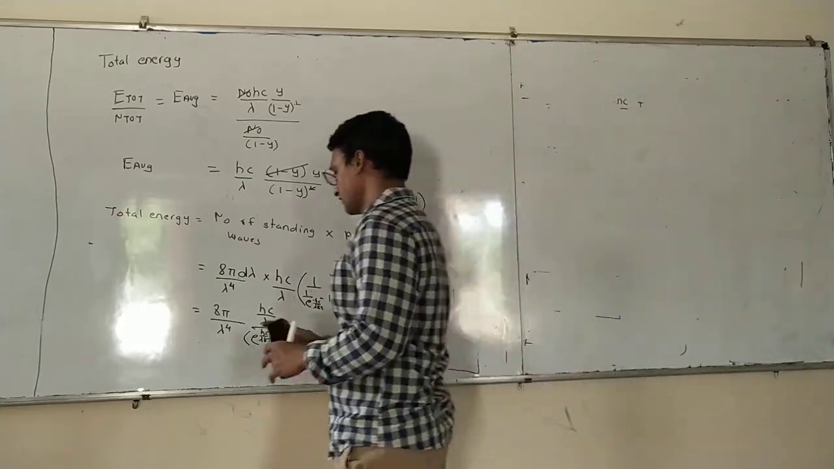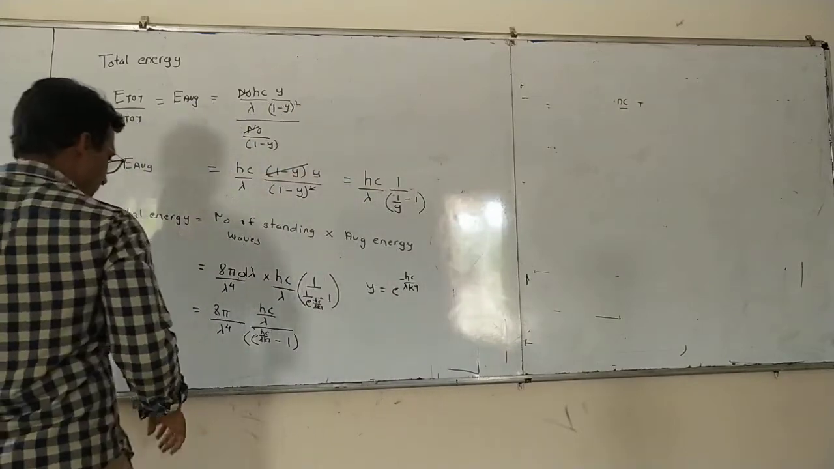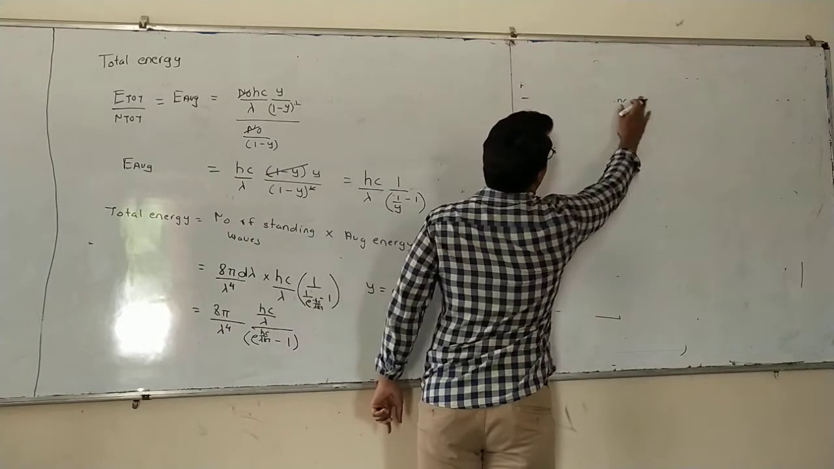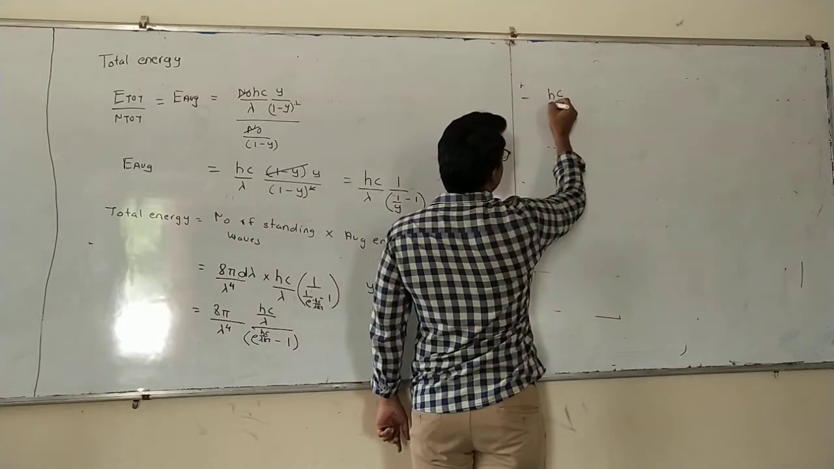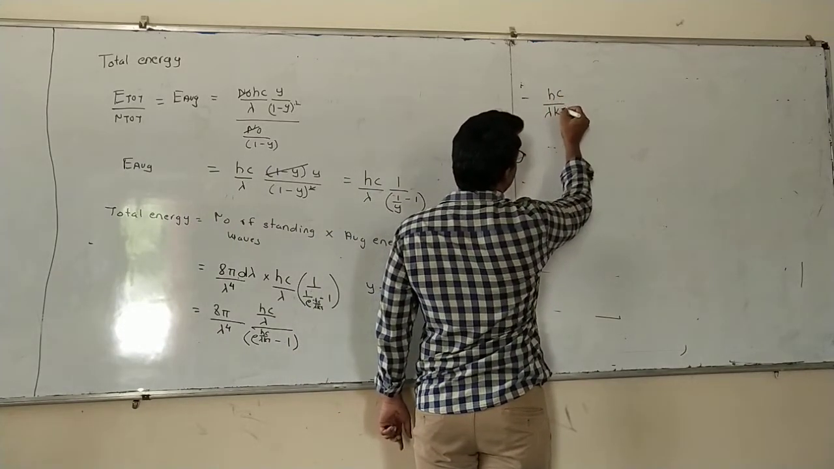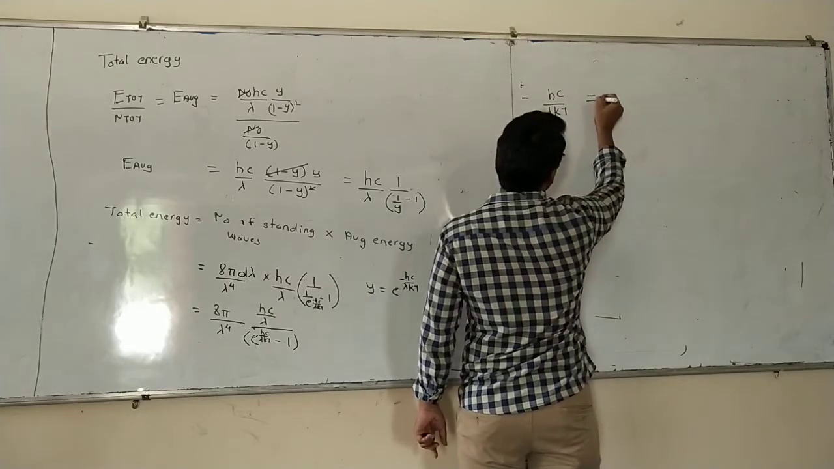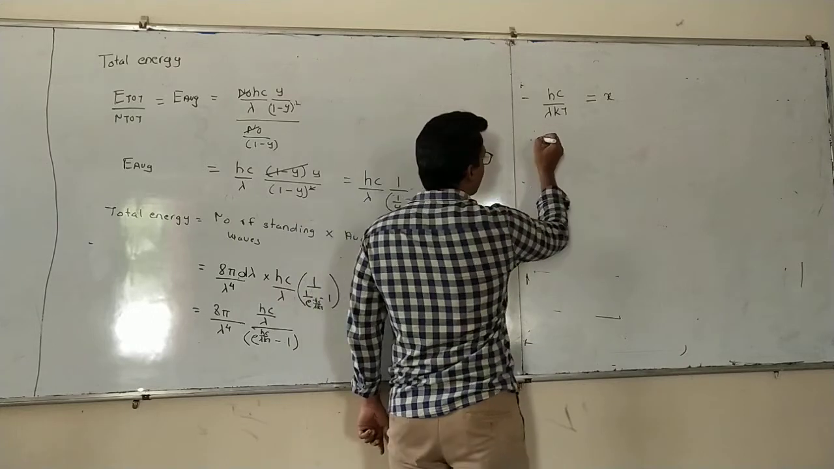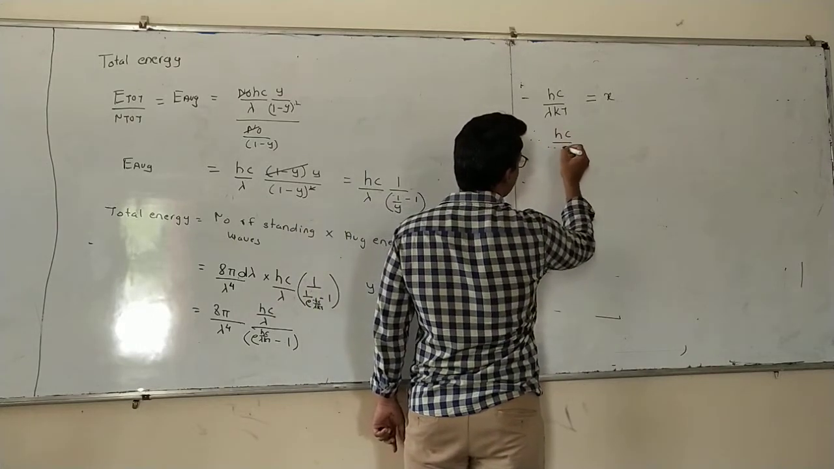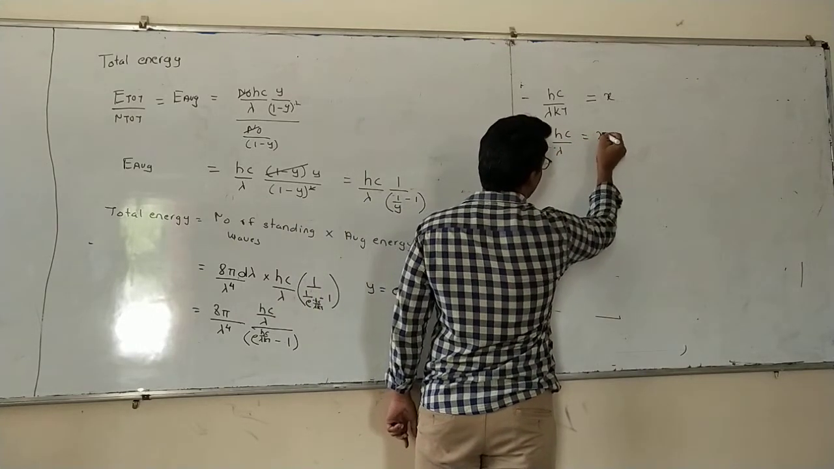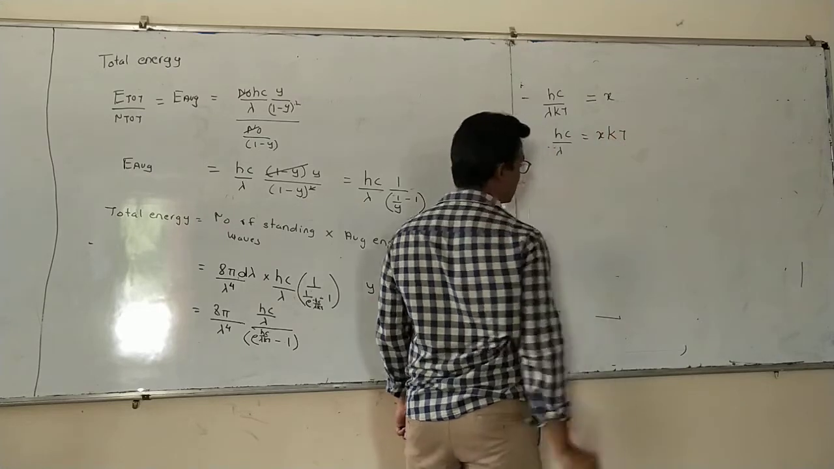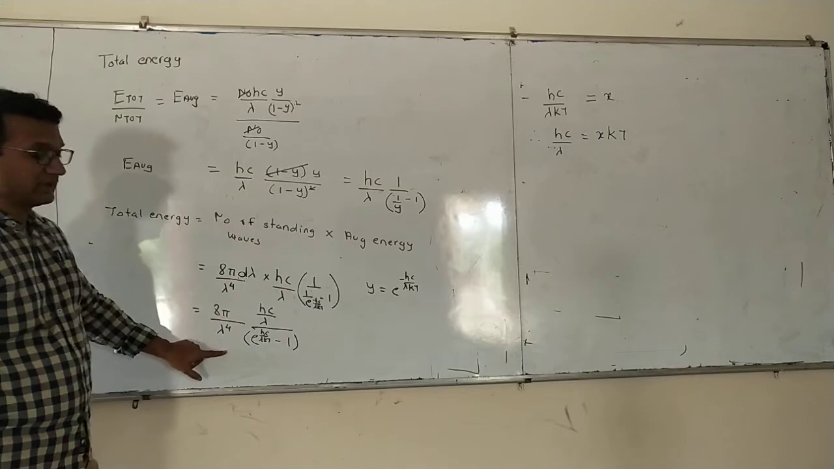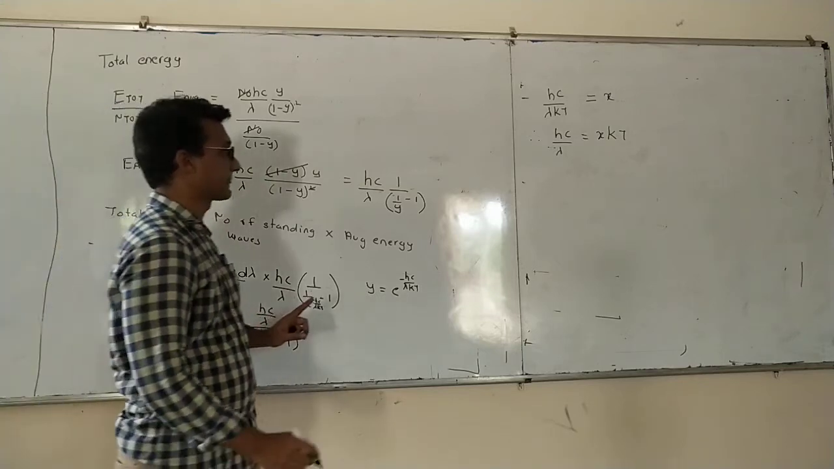Okay, now here what we are going to do? Here we will take another substitution. hc by lambda kt, we will take it as x. Therefore, this hc divided by lambda will be x into k into t. These two substitutions we will make in this equation.